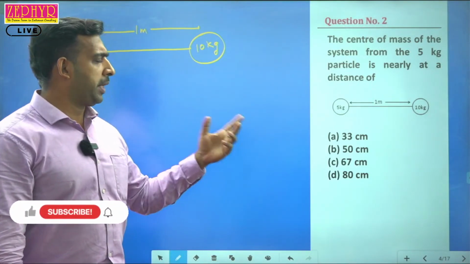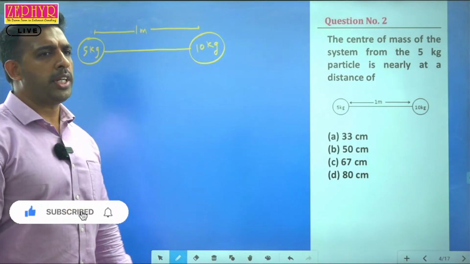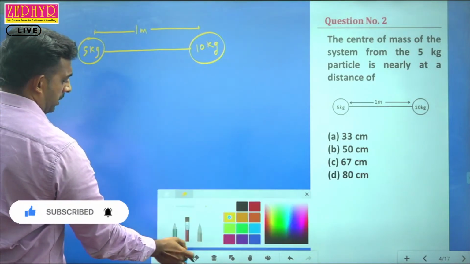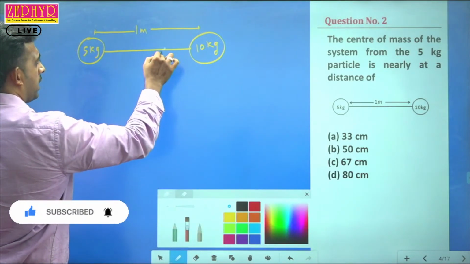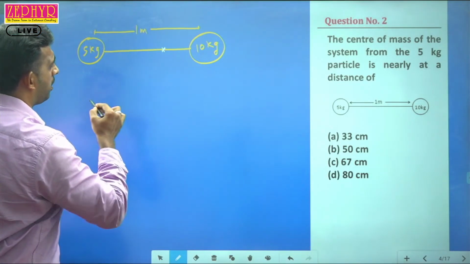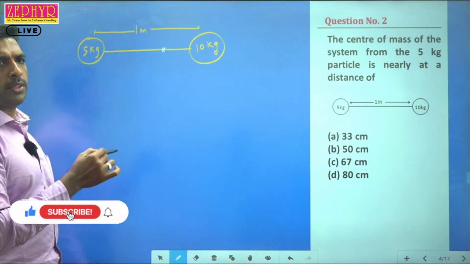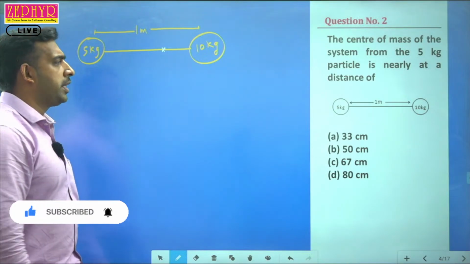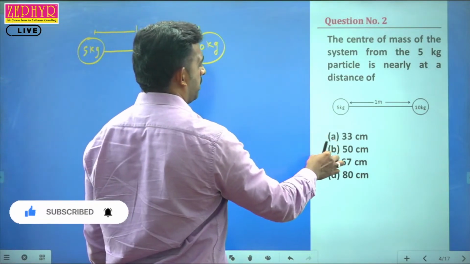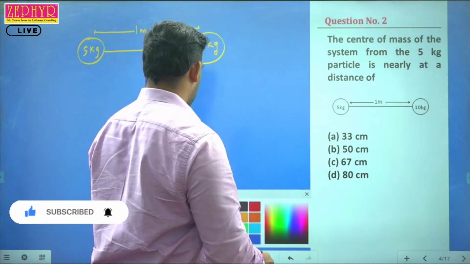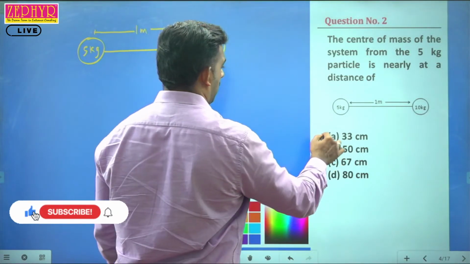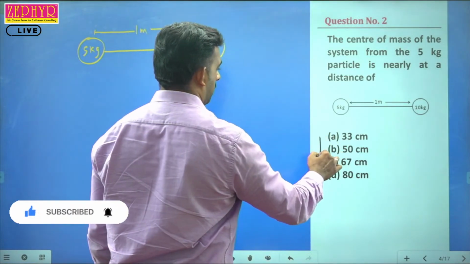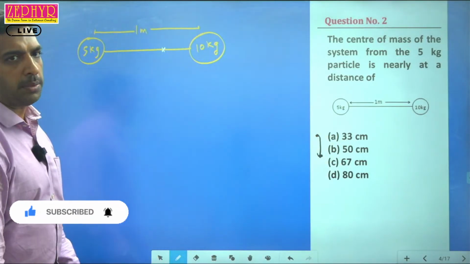In the previous section, we discussed how to find out the position of center of mass from a given mass. Here, the center of mass will be nearer to the 10 kilogram mass, so the value we get will be more than 0.5, that is, more than 50 centimeters. So we can eliminate these two options, because it will not be at 50 centimeters or less, but more than 50 centimeters. So either 67 centimeter or 80 centimeter.